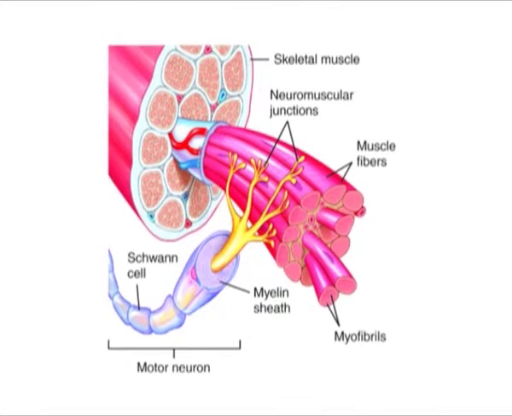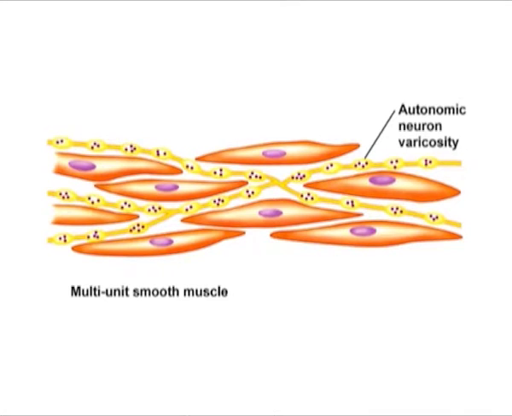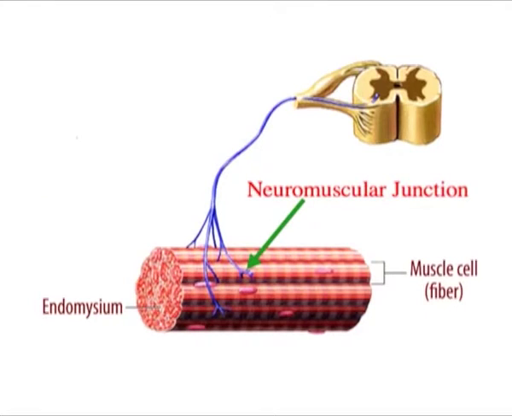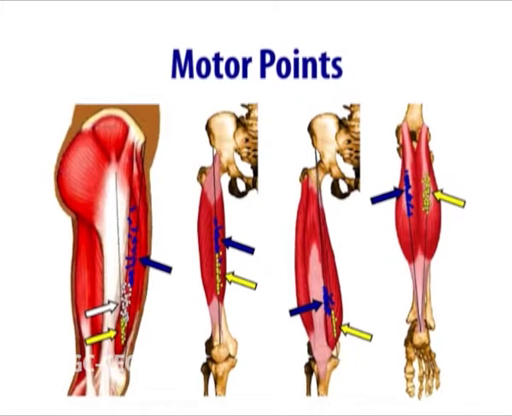The nerve supply to muscles is called innervation of muscles. The innervation of each type of muscle is controlled by the nervous system responsible for its function. Involuntary muscles are innervated by the autonomic nervous system and voluntary muscles by the peripheral nervous system. In skeletal muscle, the point of innervation is called the motor point.